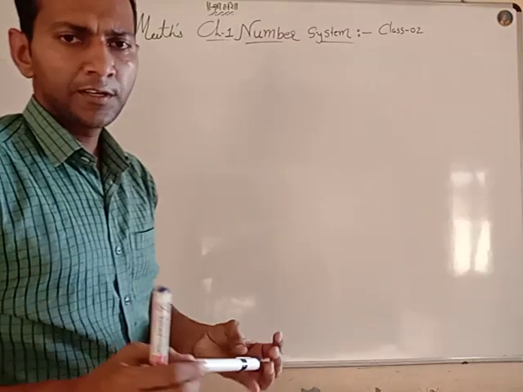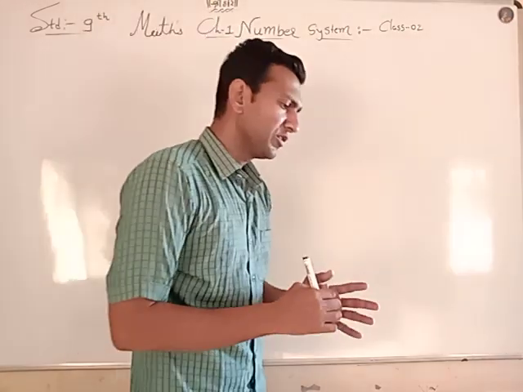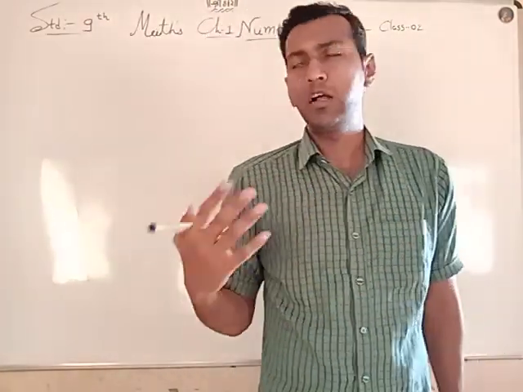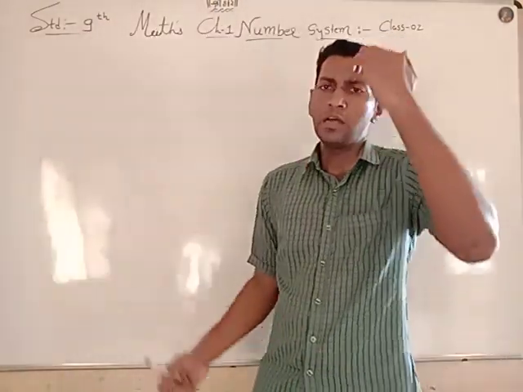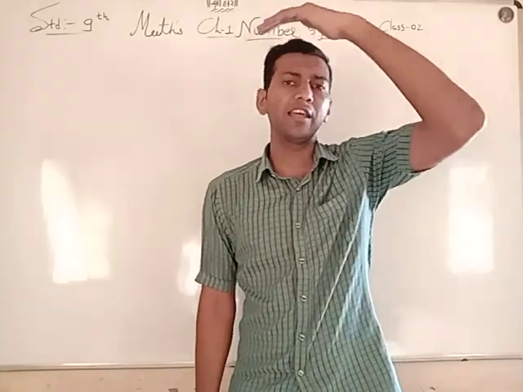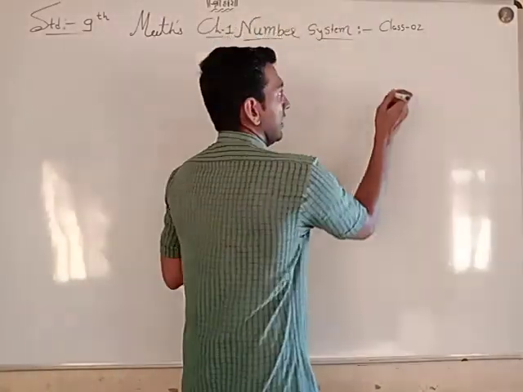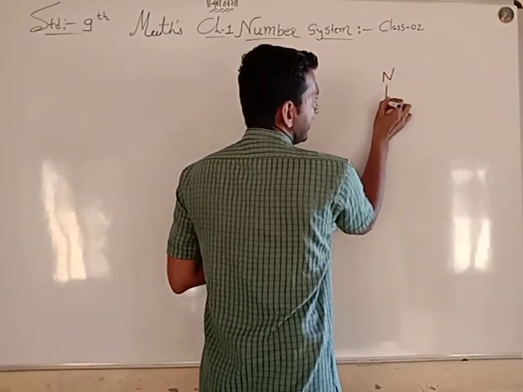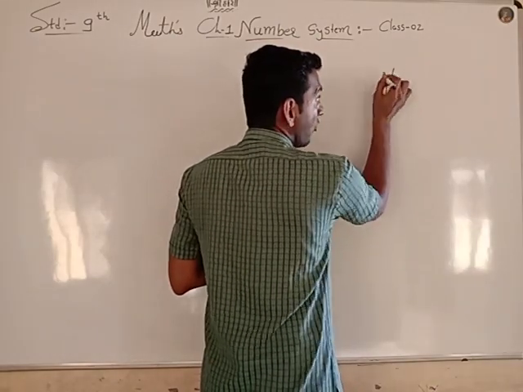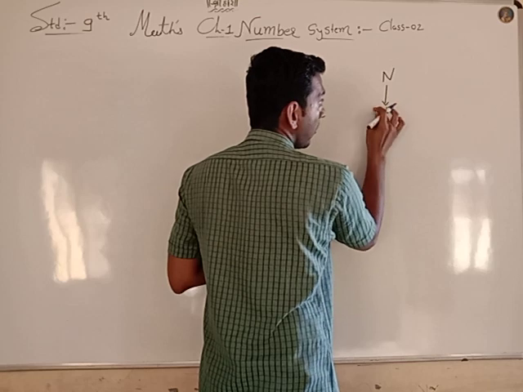Hello dear student. Last video we have seen number system. Different types of numbers are there. Natural numbers, capital N is denoted by the natural number. Every natural number is a whole number.